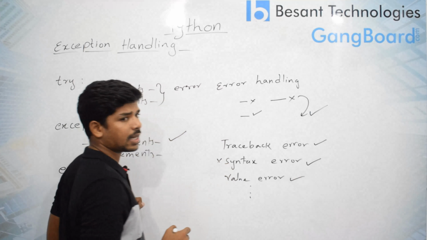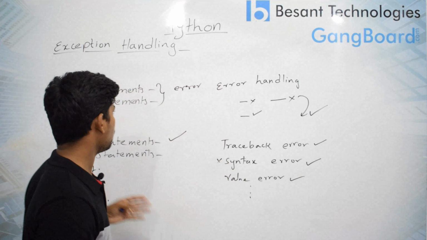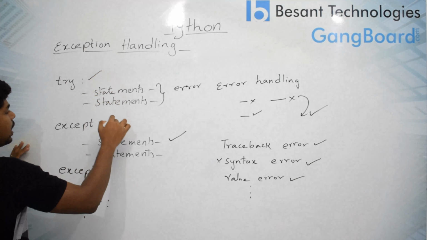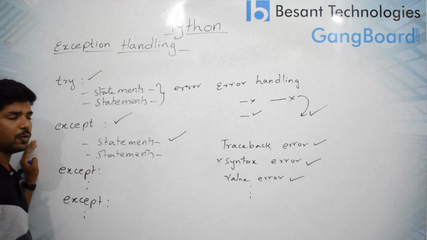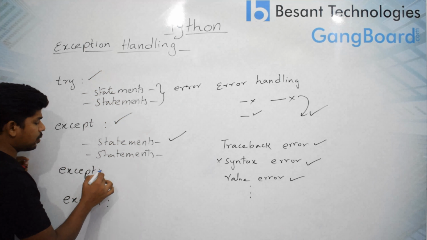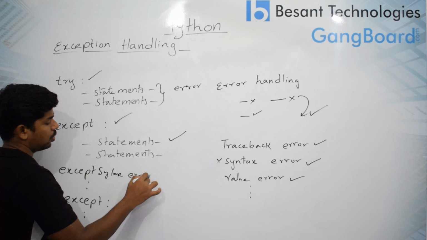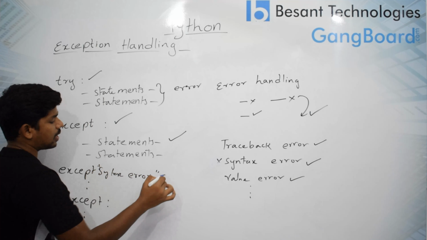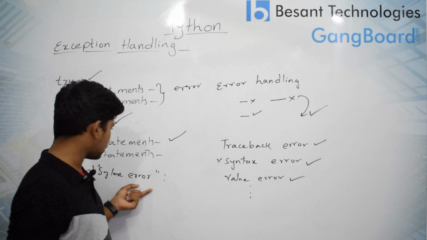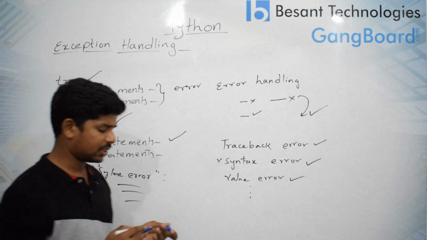At runtime, we don't have an option to overcome these errors. So we will go with try and except. What we can do is give a try block, and in the except block, we need to give syntax error, so that whenever this error hits, the execution will come to this except block and it will be executed.